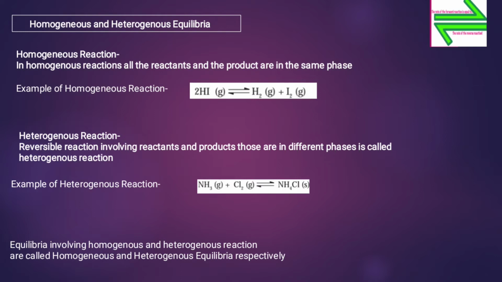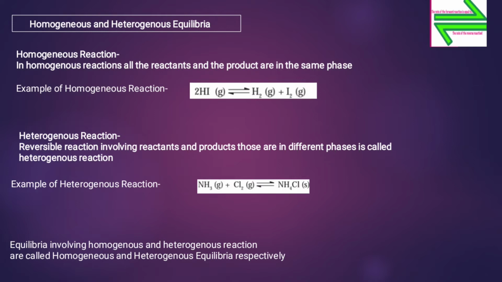Example for a homogeneous reaction: 2HI in the gaseous state reversibly gives H2 in the gaseous state plus I2 in the gaseous state. So, here hydrogen iodide reversibly gives H2 and I2, and the reactant and the product are both in the same gaseous phase.